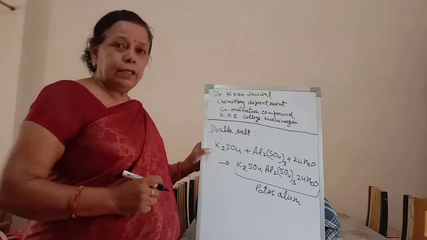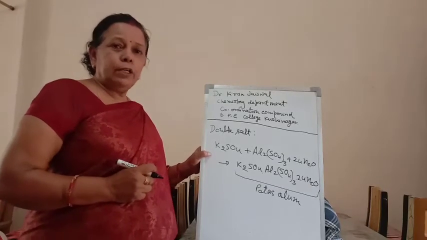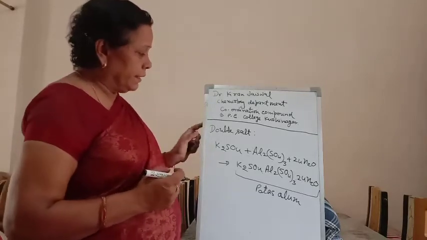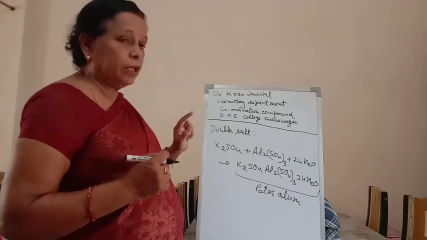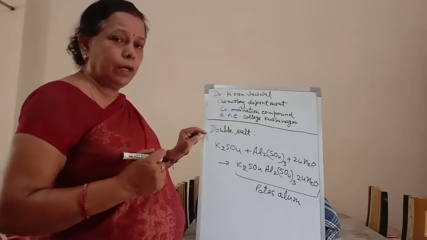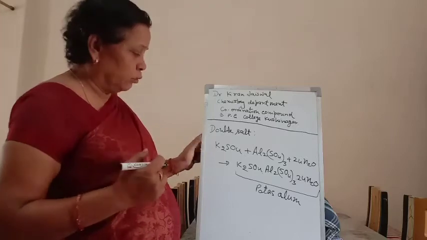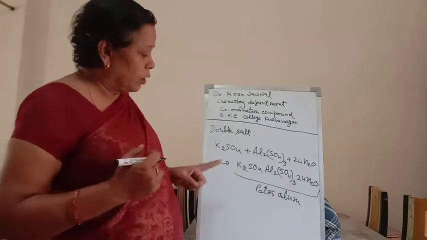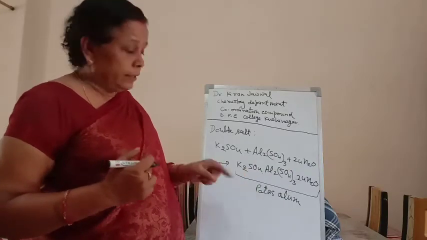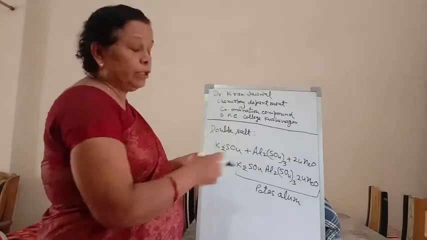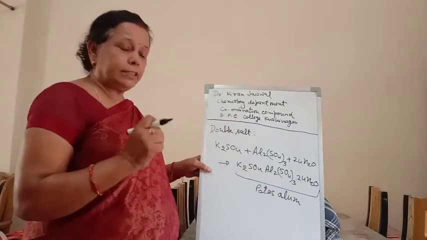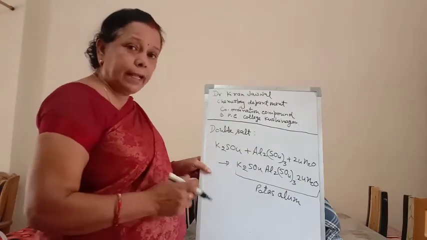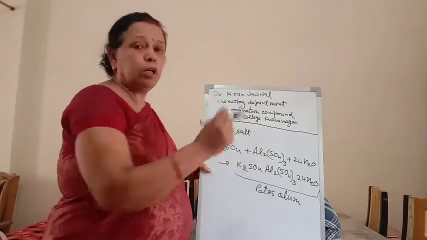So double salts are addition compounds which break down into their constituents when dissolved in the solvent. Potassium alum, when dissolved in water, breaks down into its constituents, potassium sulfate and aluminum sulfate, and its properties are similar to those of these parent compounds.